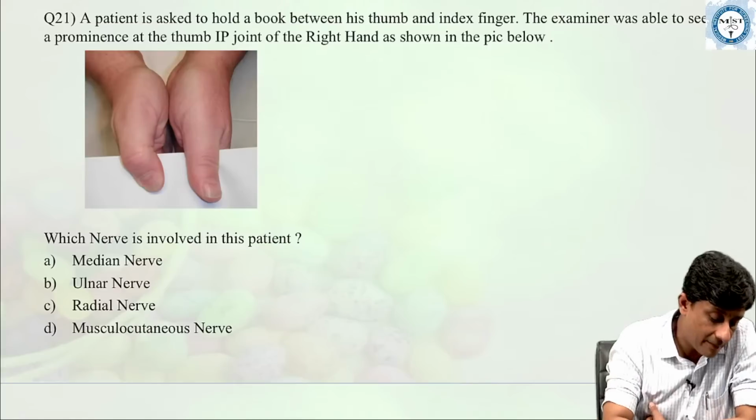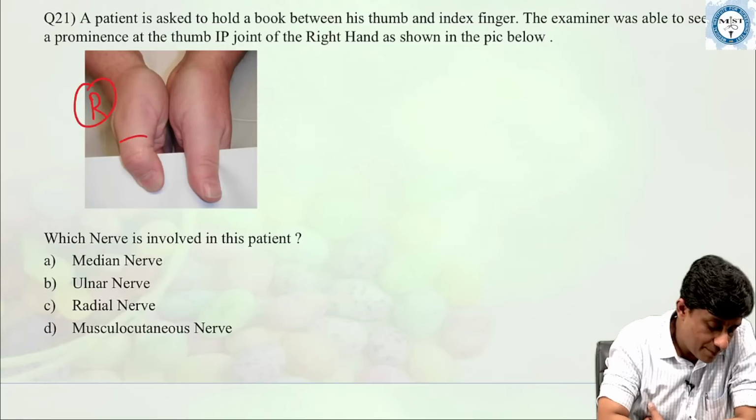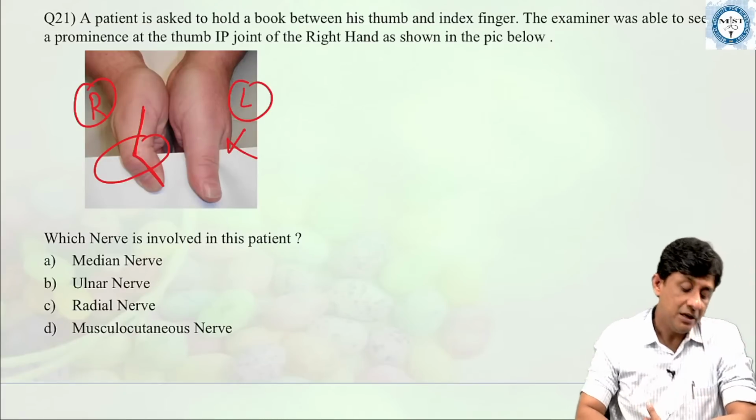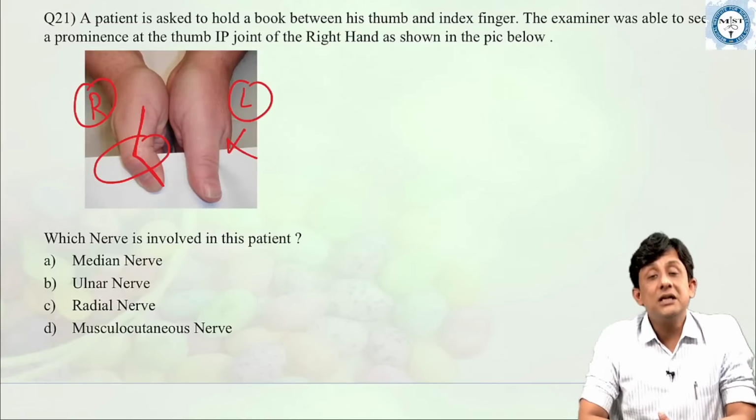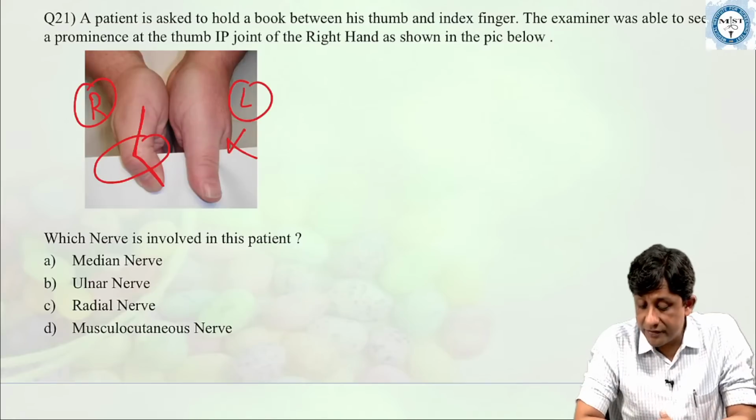So this is your right hand. You see a prominence here. You see a prominence of the thumb interphalangeal joint, which you are not able to see on the left side. So examiner was able to see a prominence of the thumb IP joint at the right hand shown in the picture. Which nerve is involved in this patient?